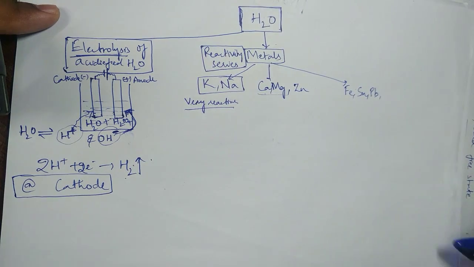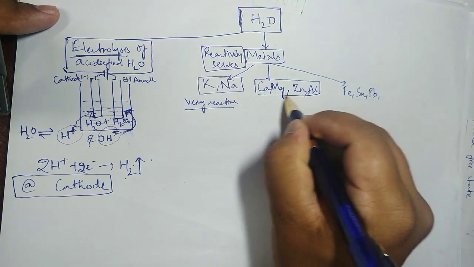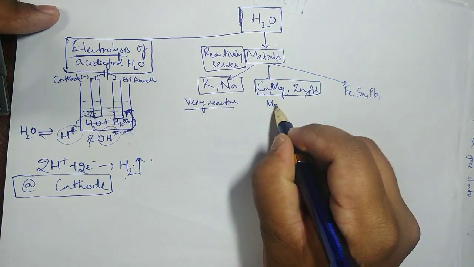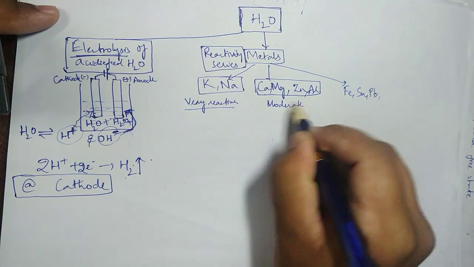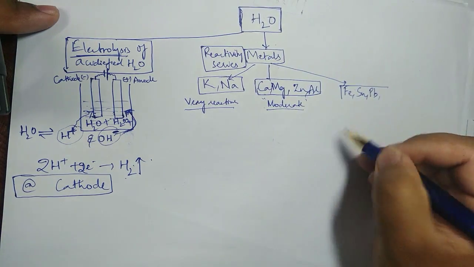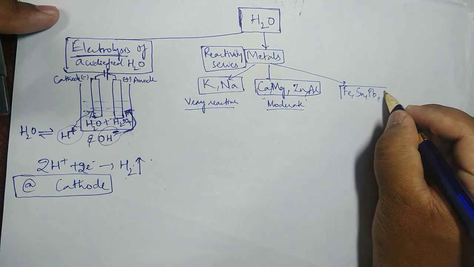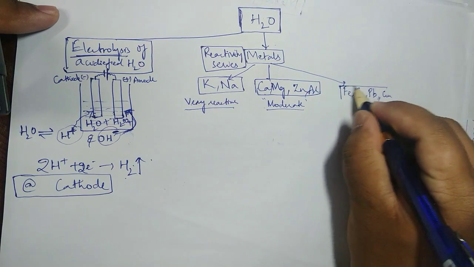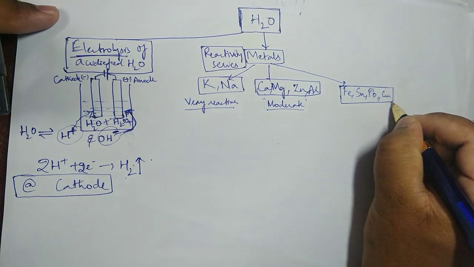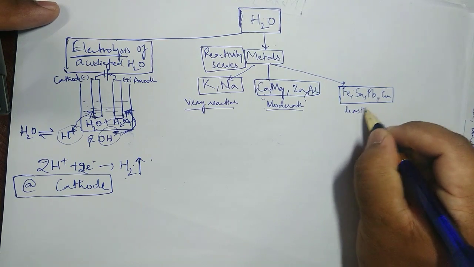Calcium, magnesium and zinc, and even aluminum also comes here. These I name as moderately reactive. Then iron, tin, lead, and you can add some more, copper also can be added, because for some reason we can see some elements like that. These are least reactive.